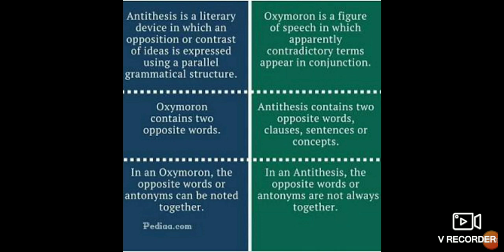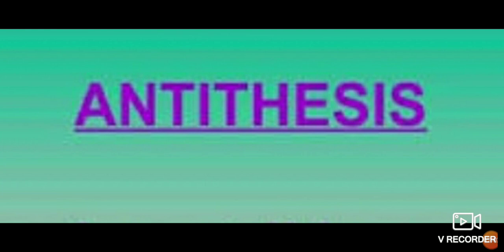Oxymoron contains two opposite words. And antithesis contains two opposite words, clauses, sentences or concepts. Getting it? In an oxymoron, the opposite words or antonyms are noted together. But in antithesis, the opposite words or antonyms are not always together. This is the main difference between oxymoron and antithesis.